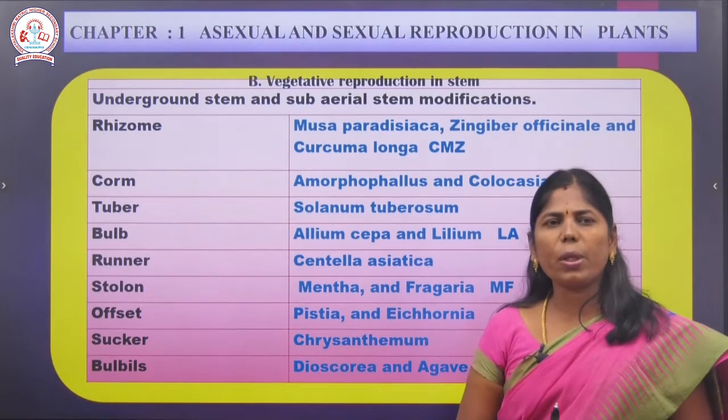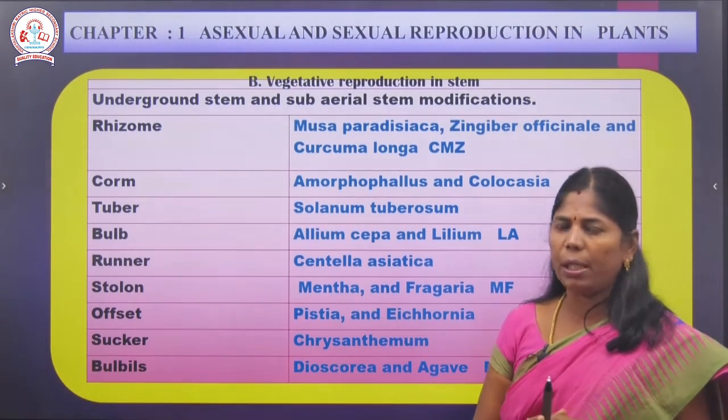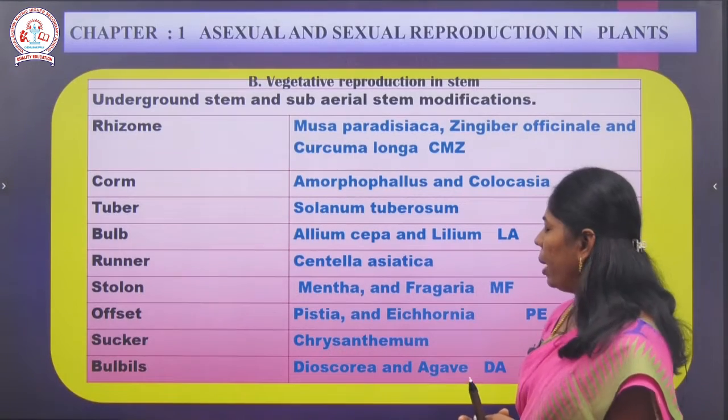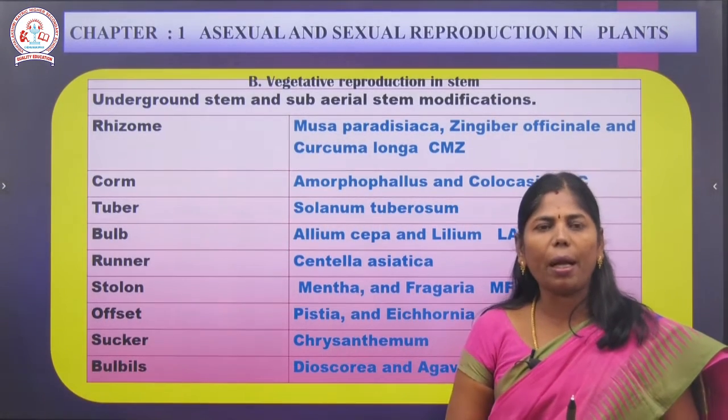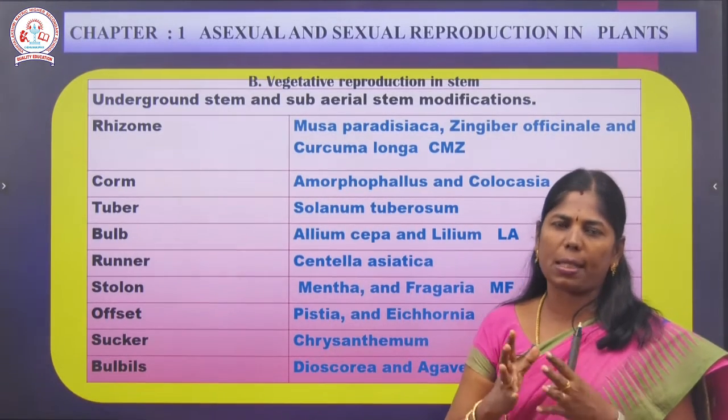Okay, and next one is the sucker. Sucker is a very common example we know very well. So that is a chrysanthemum. Okay, bulbils, Dioscorea and agave. So these are all the vegetative propagated parts, we say.